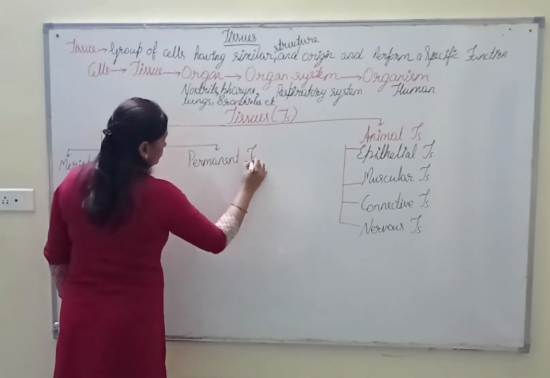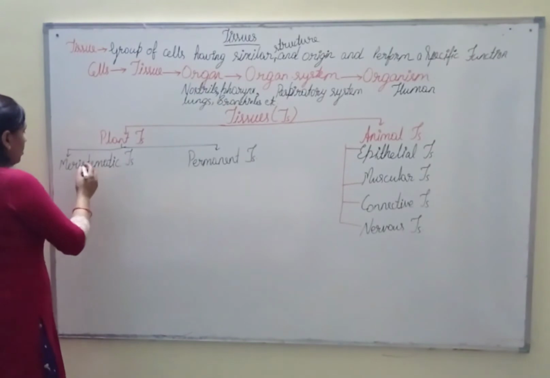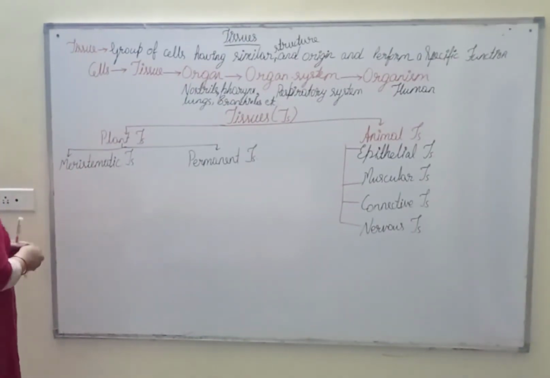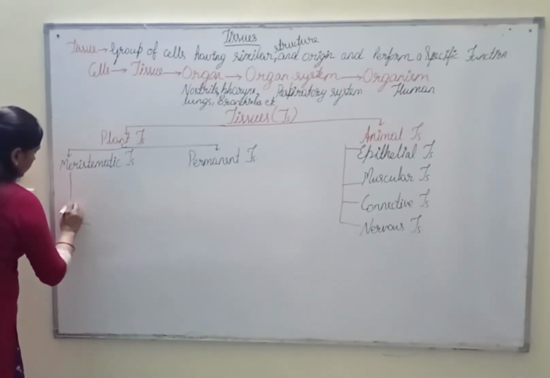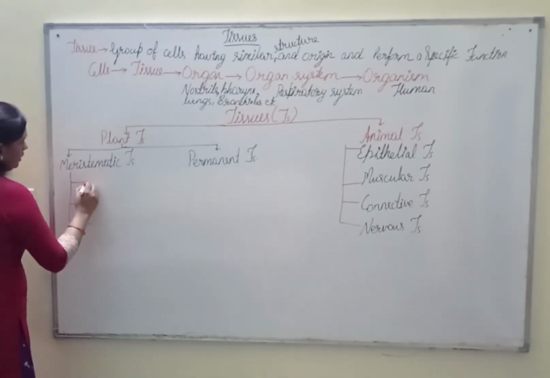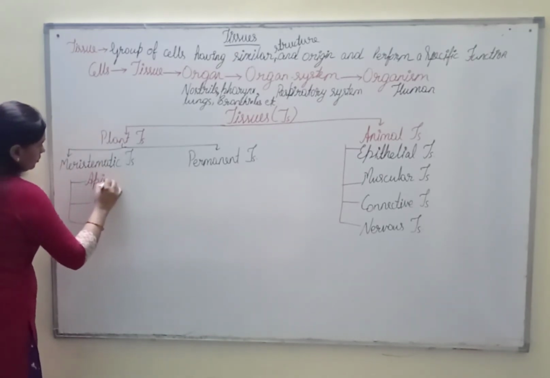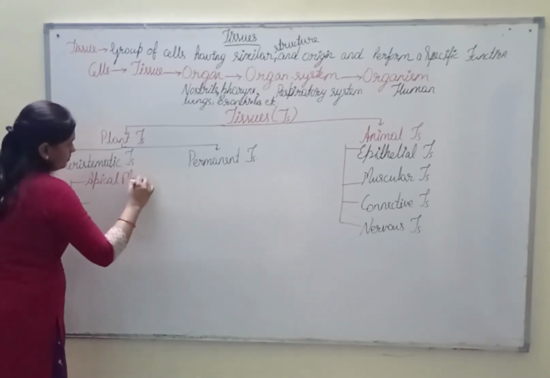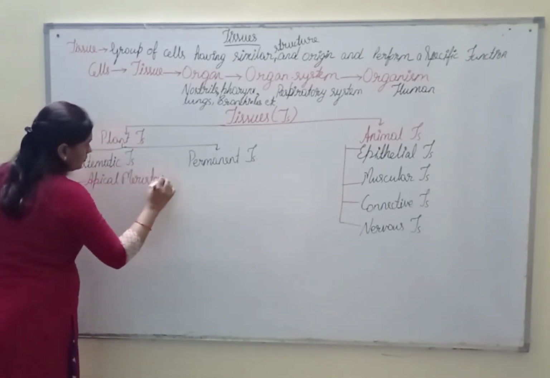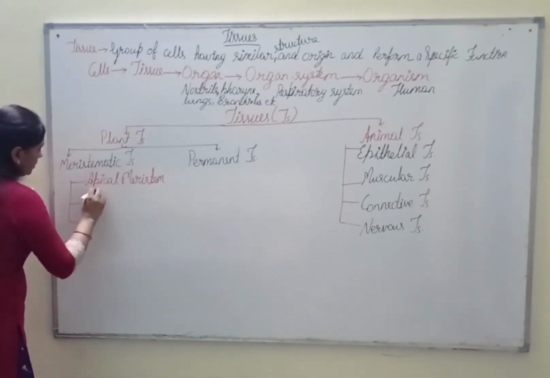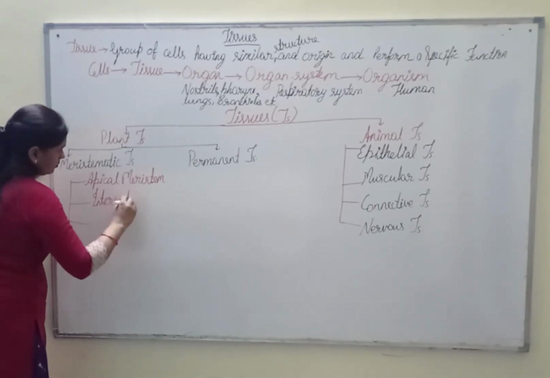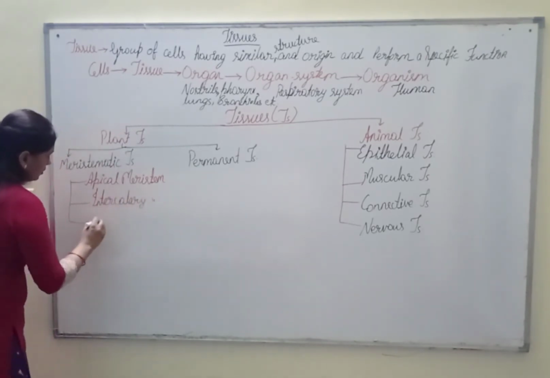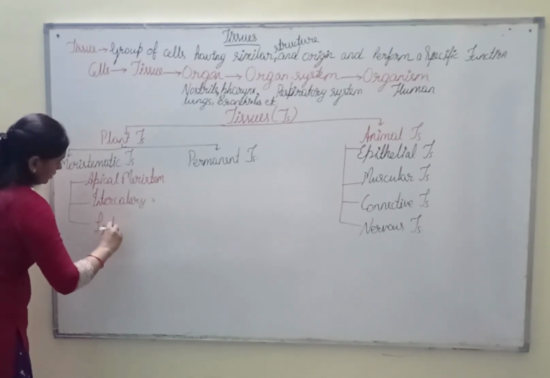Now these meristematic tissues are of 3 types, on the basis of the location of the meristems: apical meristem, intercalary meristem, and the third one is lateral meristem.